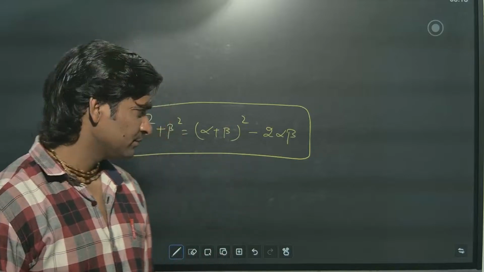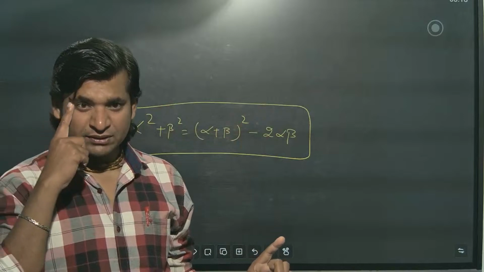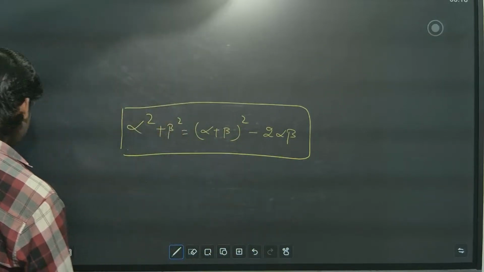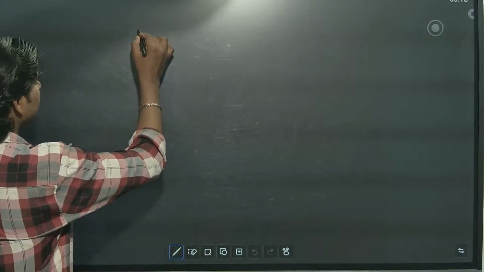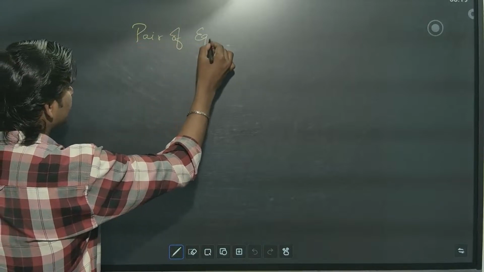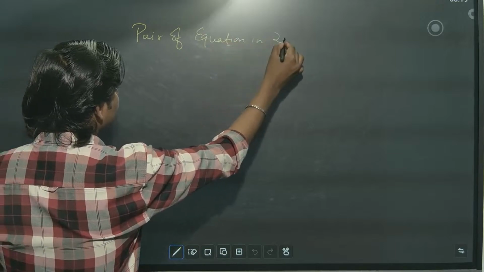That's it. So these 2 chapters, first real numbers, second polynomials, third we are coming to pair of linear equations in 2 variables.